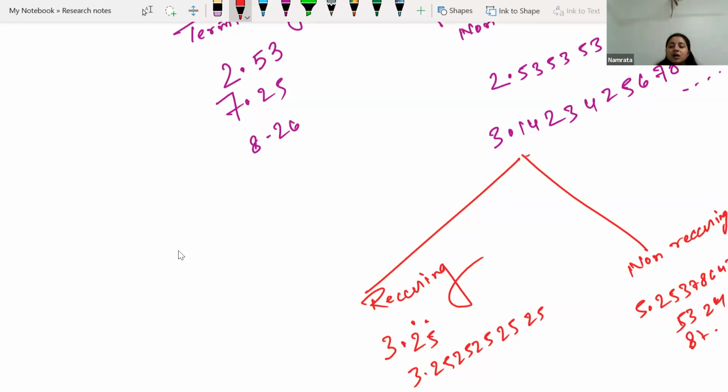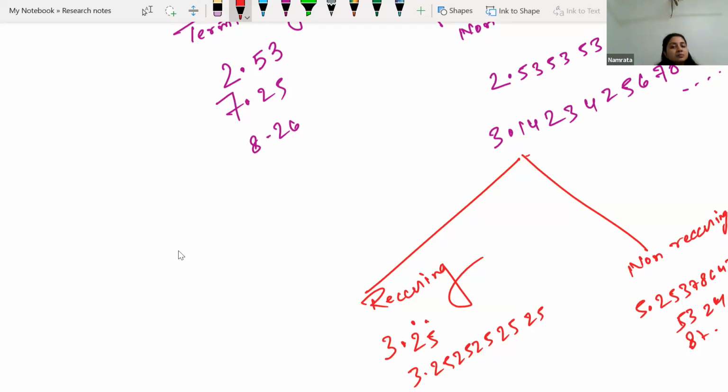So again, to summarize everything, we have decimal numbers of two types: terminating and non-terminating. Terminating, it will stop; non-terminating, it will not stop. When it will not stop, two cases can happen: either there will be a certain repetition and it will just not stop, or there will be no repetition, very random numbers will keep on coming.